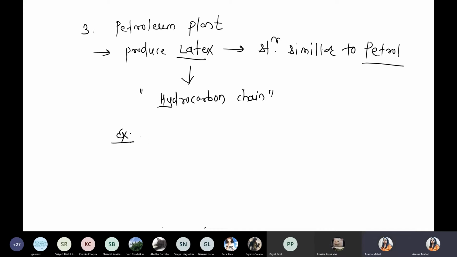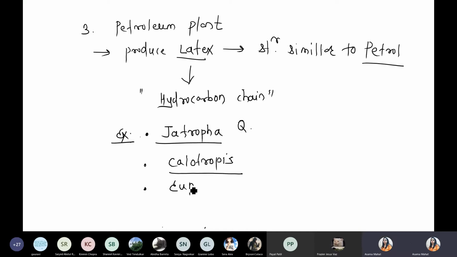Very common example, jatropha. Question already asked on jatropha. Now, sometimes some petroleum product can also be produced from calotropis. So another plant example, calotropis, right? And the third one, euphorbia. So now we are talking about a few examples.